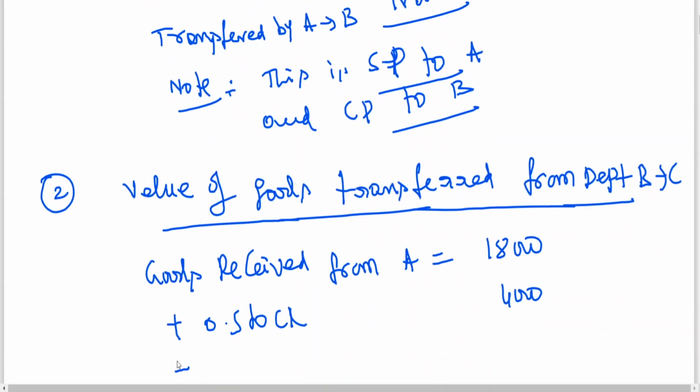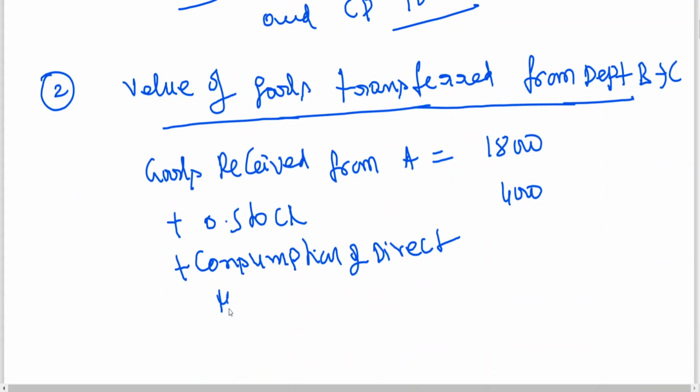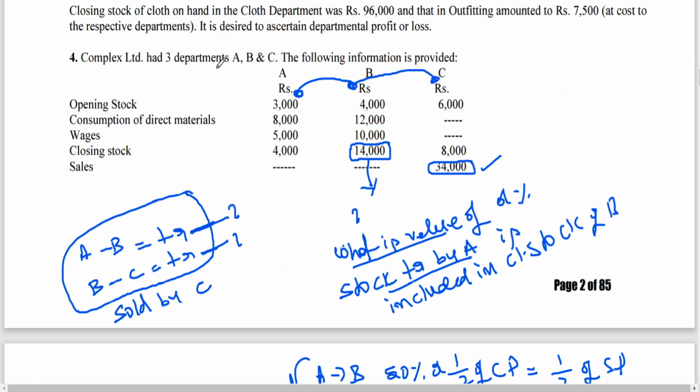Plus consumption of direct materials 12,000. After that we got wages. Wages how much? 10,000. Closing stock 14,000.